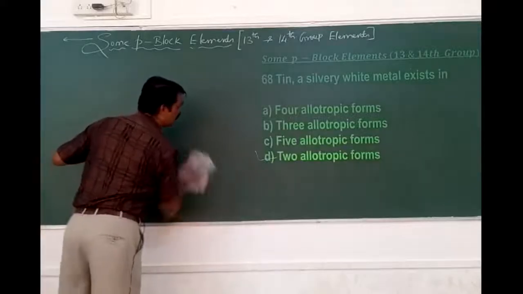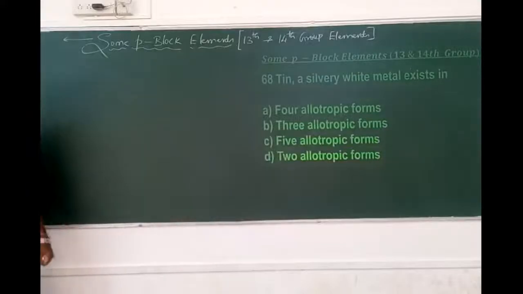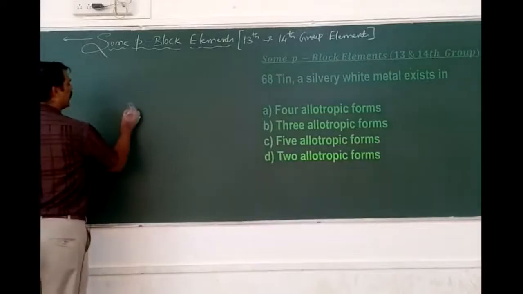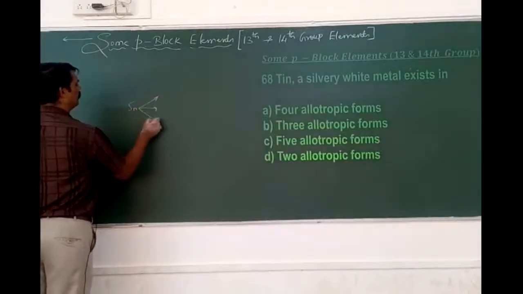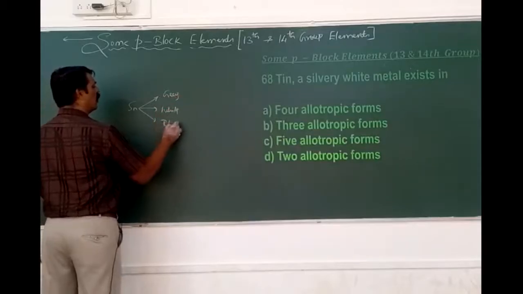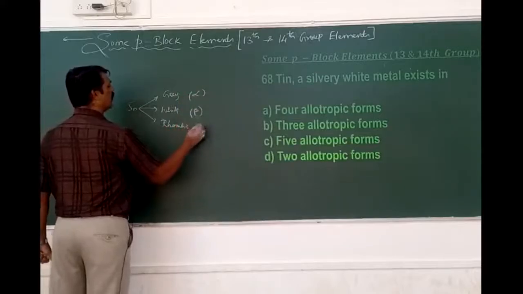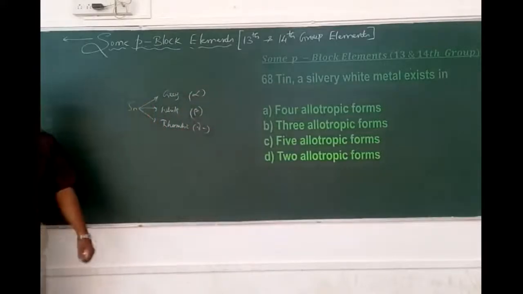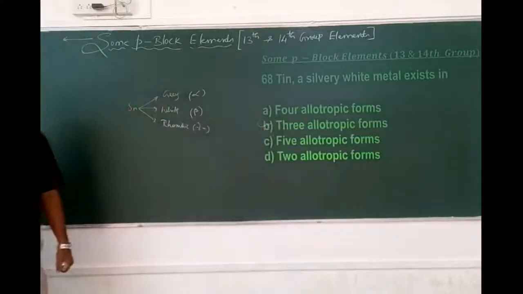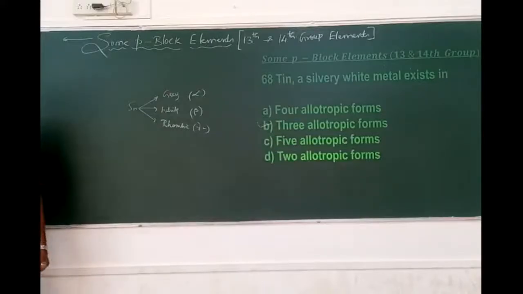What is that? Tin, a silvery white metal, existed as, how does it exist? Tin exists as grey tin, white tin, and then rhombic tin, which is also called alpha tin. This is beta tin, and then gamma tin. So these are the three different forms, which forms? Allotropic forms of tin, of what metal? Silvery white metal. Okay, 68B.